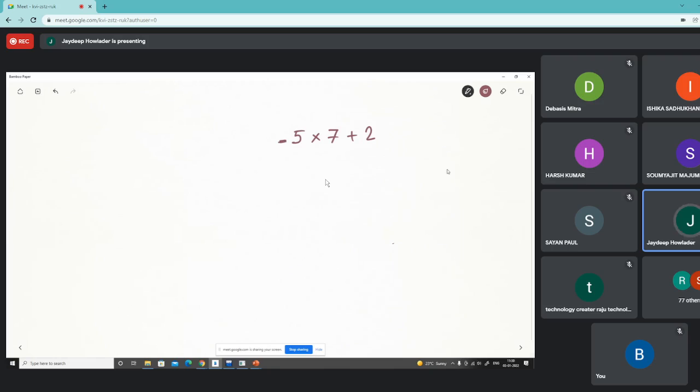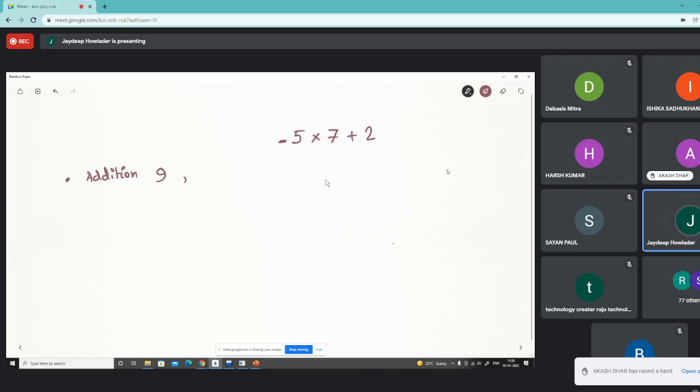How do you interpret this statement? One interpretation is that first we do the addition, so 7 plus 2 means 9.